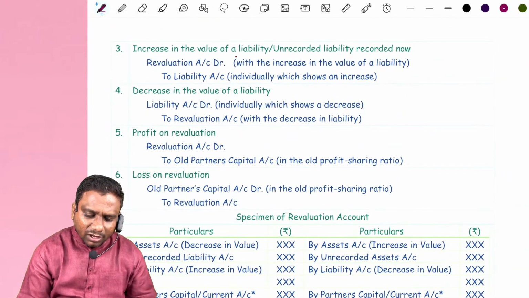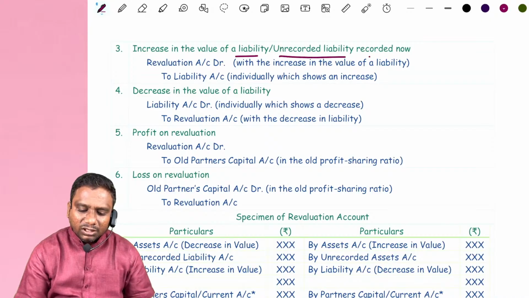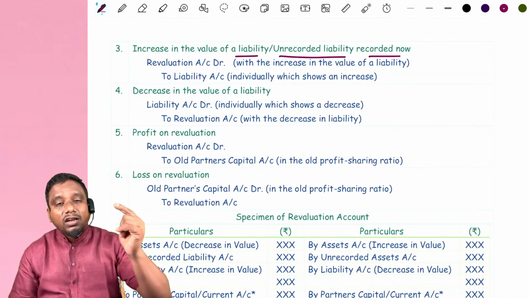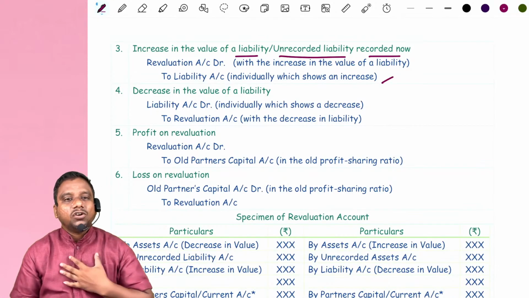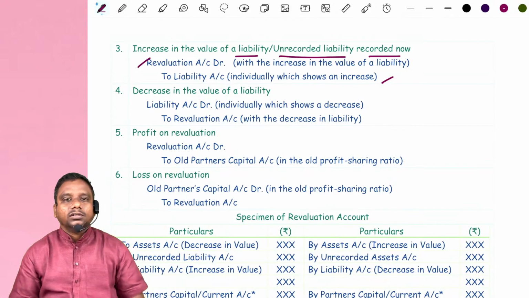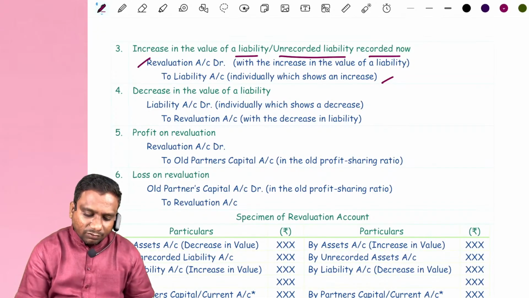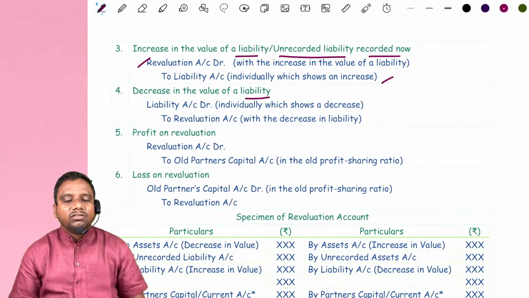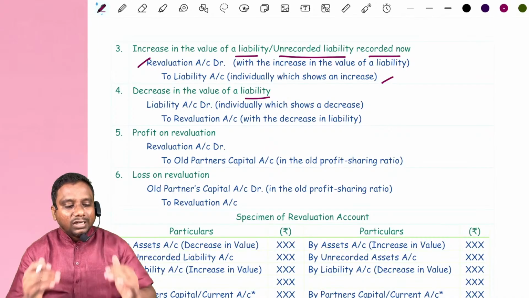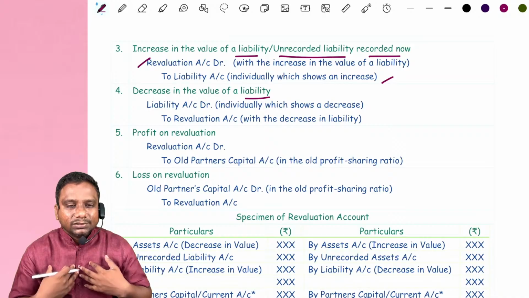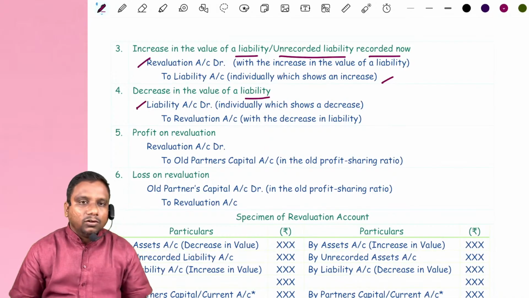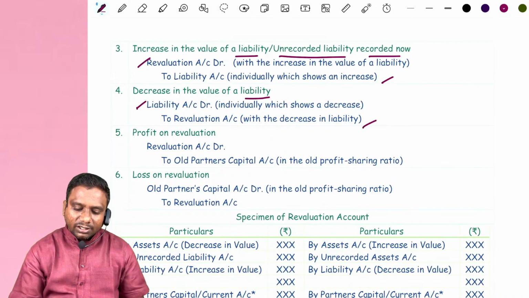Next, increase in the value of a liability or unrecorded liability recorded now. Increase in the value of a liability means liability value increases, credit. This is a loss for us, debit revaluation account. Next, decrease in the value of a liability. Decrease in the value of a liability means you need not pay. It is a gain for us, it is income for us indirectly. So liability account debit to revaluation account.